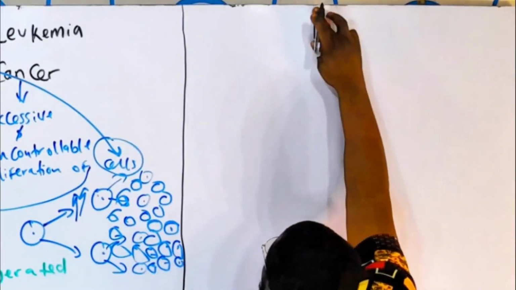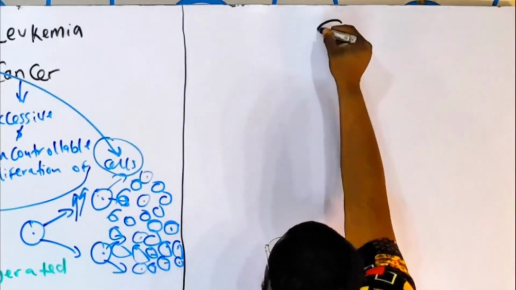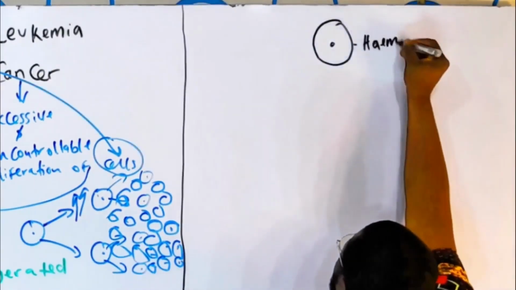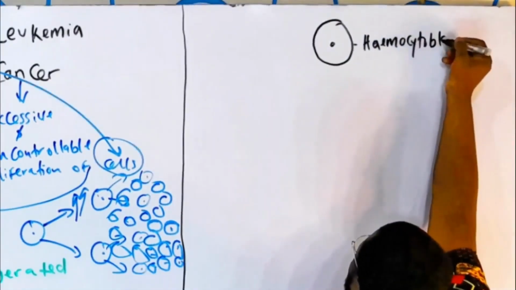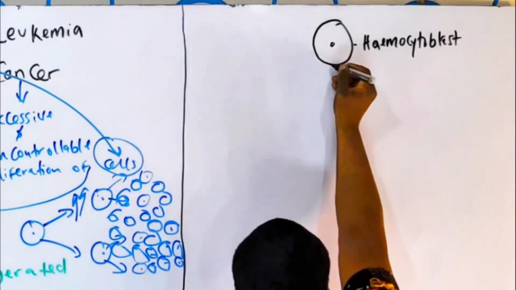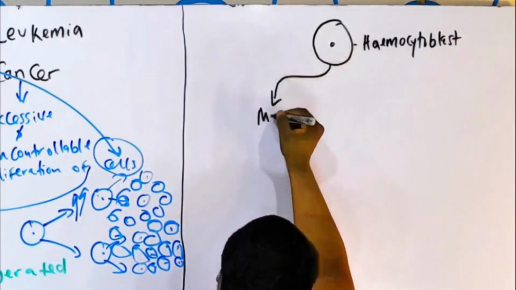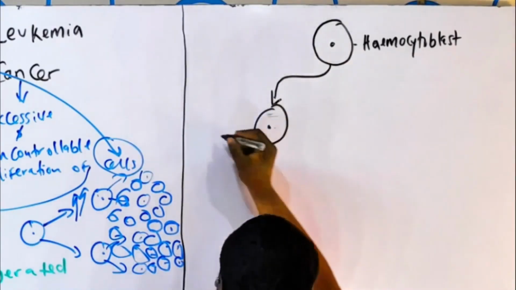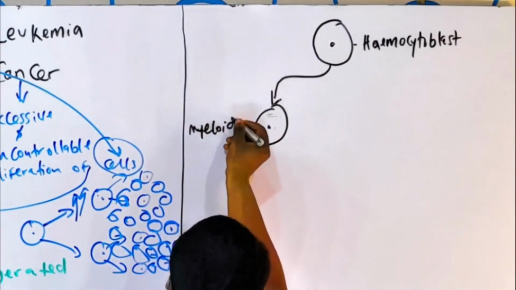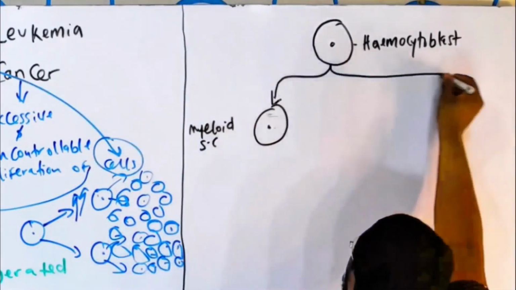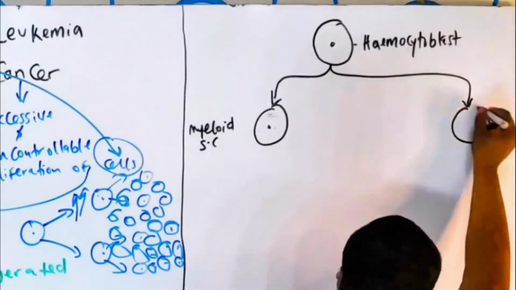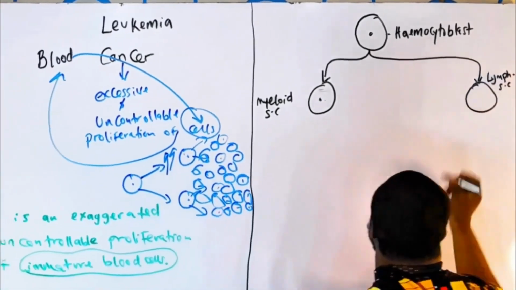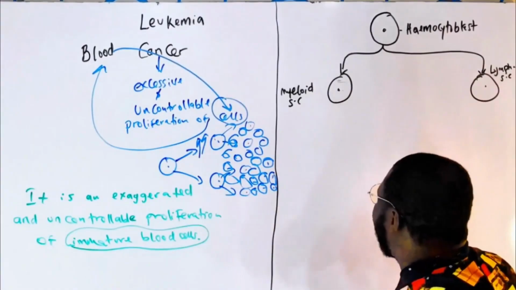Hemocytoblast. Okay, let's denote them with the cells. So this guy here is the hemocytoblast. The hemocytoblast is going to divide to become either the myeloid stem cell, or it divides to form the lymphoid stem cell.